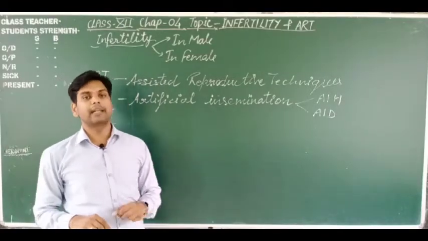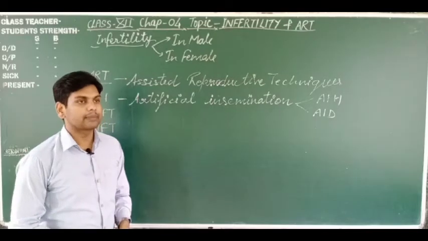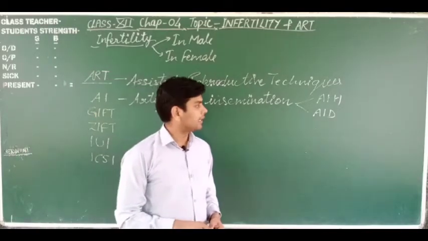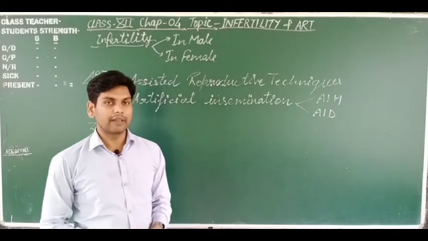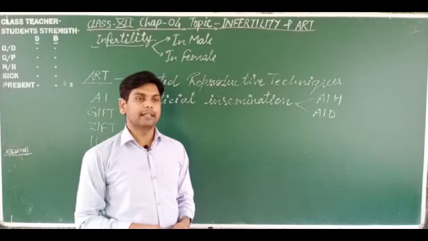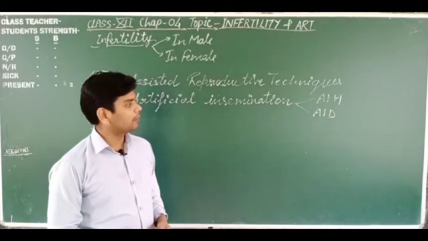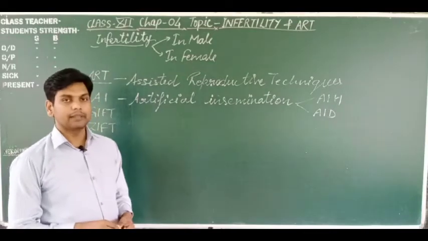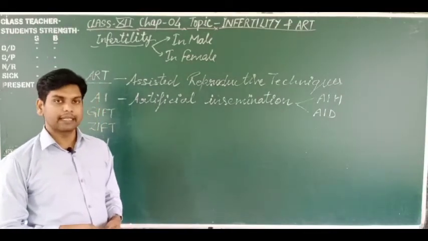If the husband in a couple is incapable or infertile, then a donor is required. If they wish to get a child, then donor semen is artificially inseminated into the female and they can get a child.